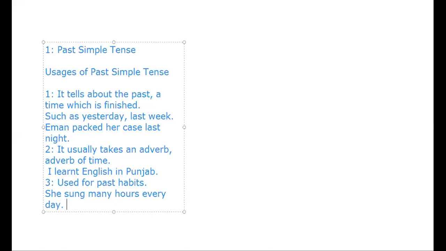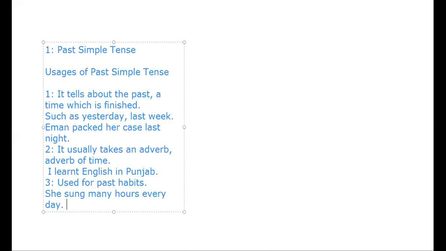At that time we have to use the second form of the verb in the affirmative type of sentences. But whenever we change the nature of the sentence from affirmative or assertive to interrogative and negative, at that time we have to change the form of the verb as well, from the second form of the verb to the first form.